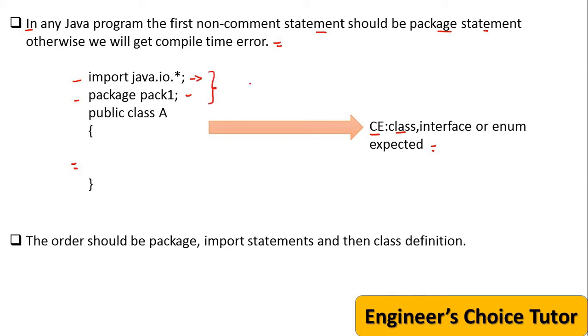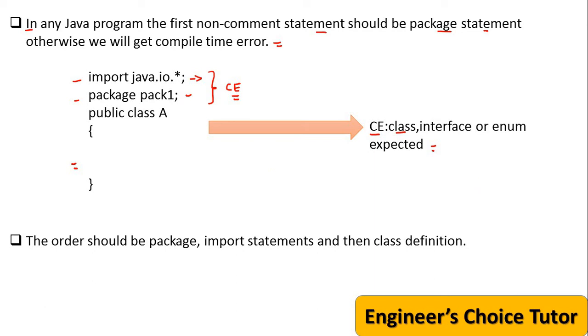That's why we got the compile time error: class, interface or enum expected. Whenever you want to declare a package, it should be the first statement. The first line should be the package statement. If I am talking about non-comment statements, comments are allowed anywhere, no problem.